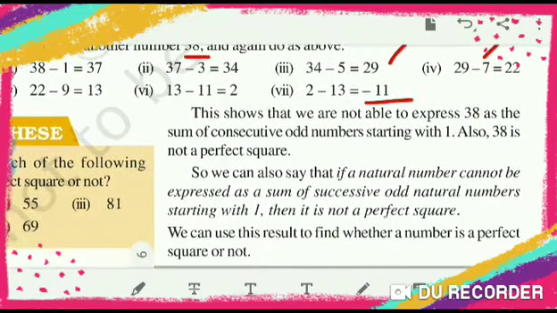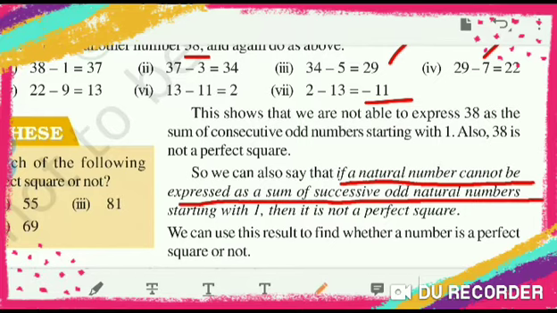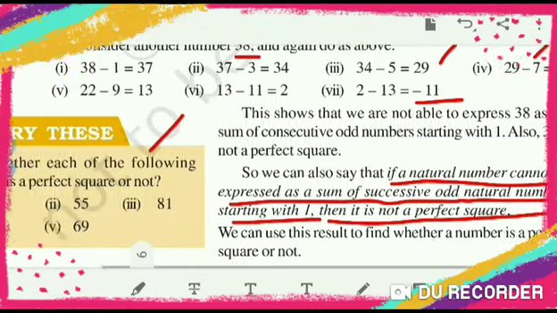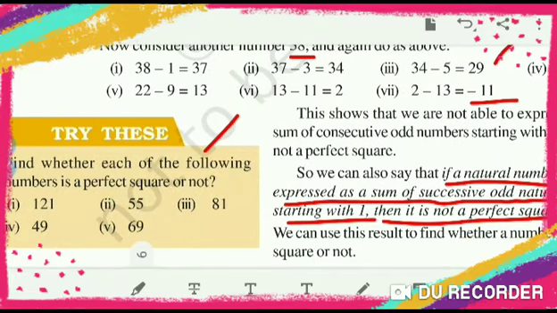So what will the conclusion be? If a natural number cannot be expressed as a sum of successive odd natural numbers starting with 1, then it is not a perfect square. That's all. Based on that, here they have given some sums: find whether each of the following numbers is a perfect square or not. So you can use this procedure.